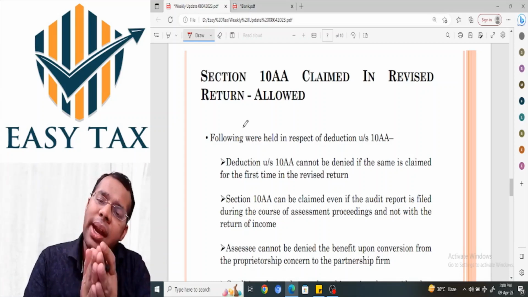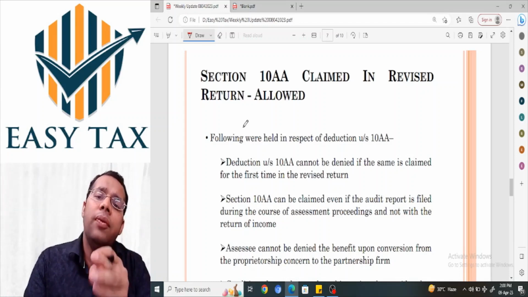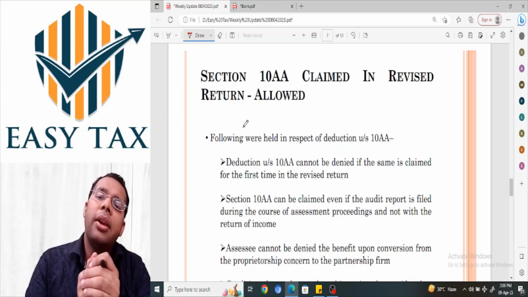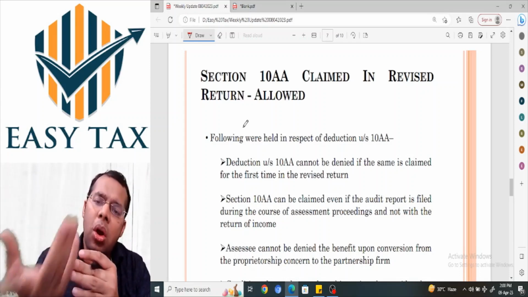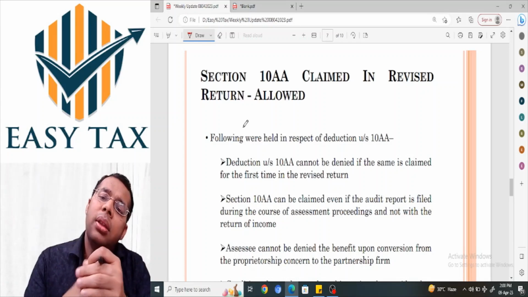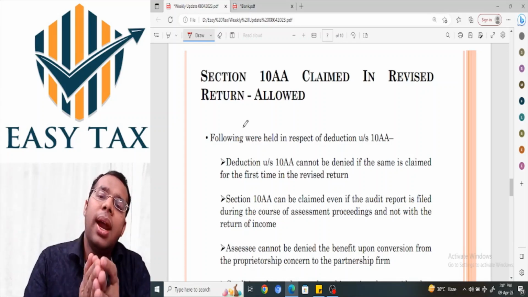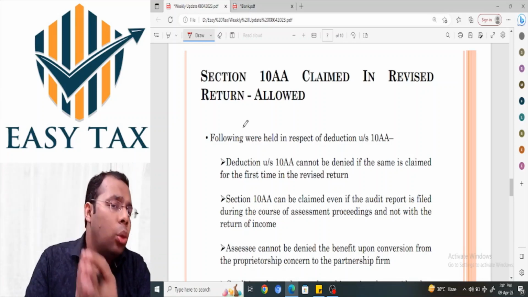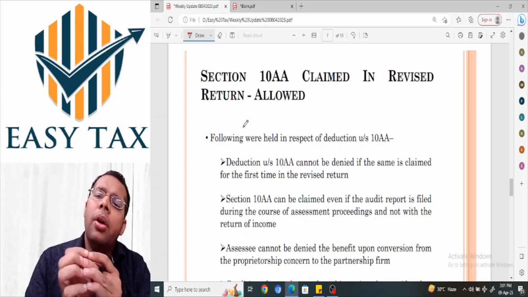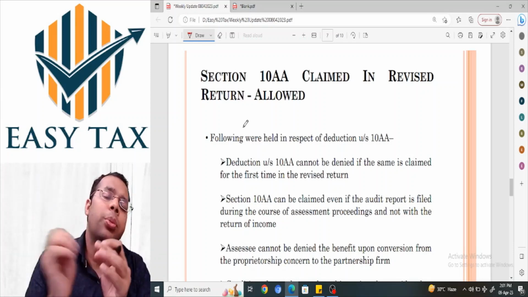The ITAT held that the deduction under section 10AA can be allowed even if the claim is made at the time of filing the revised return and not at the time of filing the original return, because under section 10AA there is nothing which says that the deduction shall be allowed only if it is claimed in the original return under section 139(1). So there is no time limit given in section 10AA by which the deduction is to be claimed.